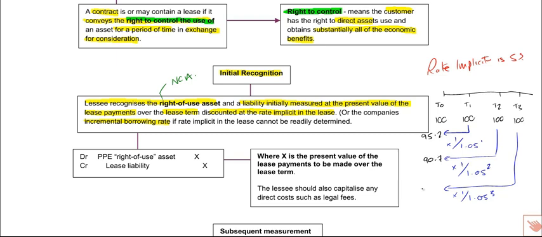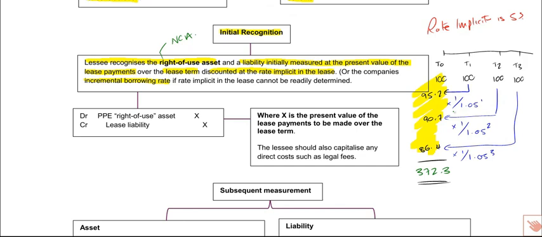In year 3, that would be 86.4. And when we add all that together, we now have the present value of the minimum lease payments. So by adding all 4 of these numbers together, the amounts payable, we've got the present value of the lease payments coming in at 372.3. So that would be our start point for our initial recognition.